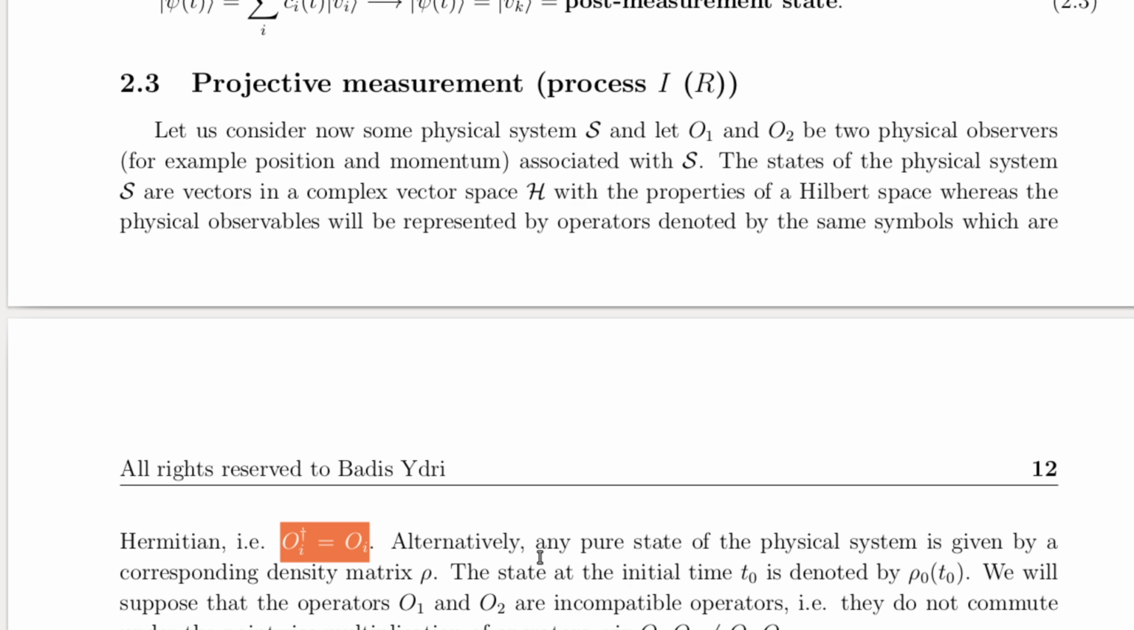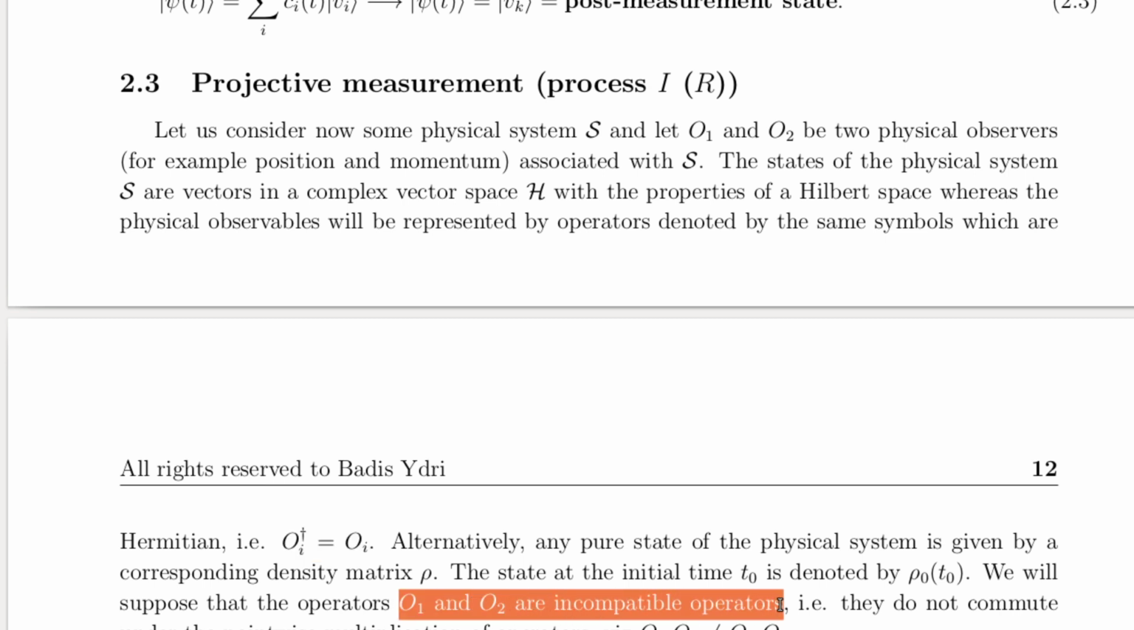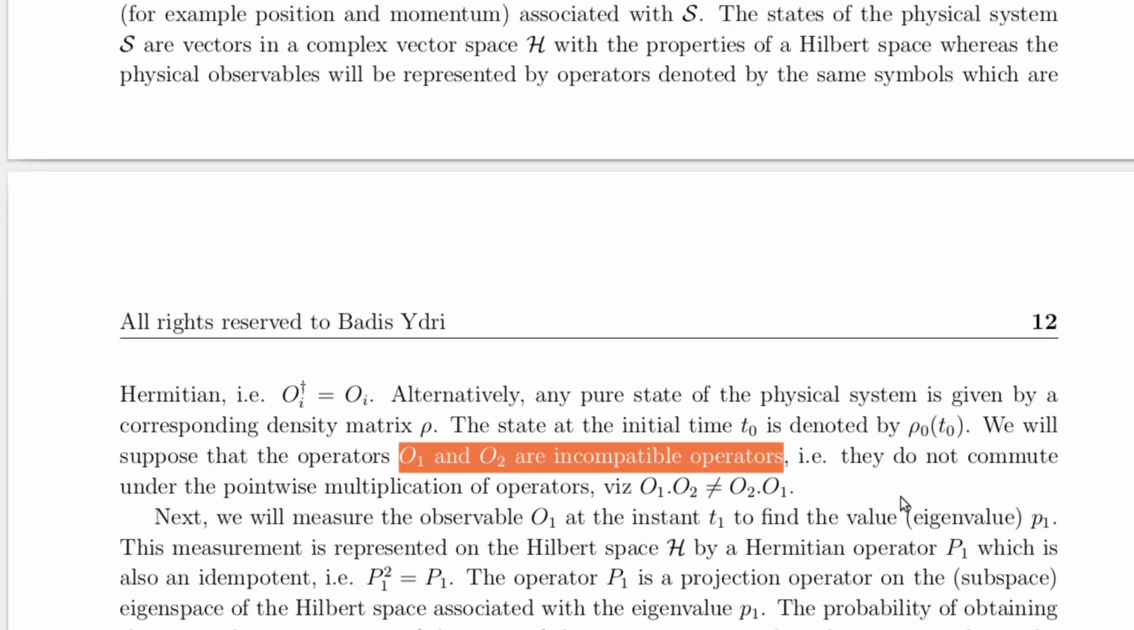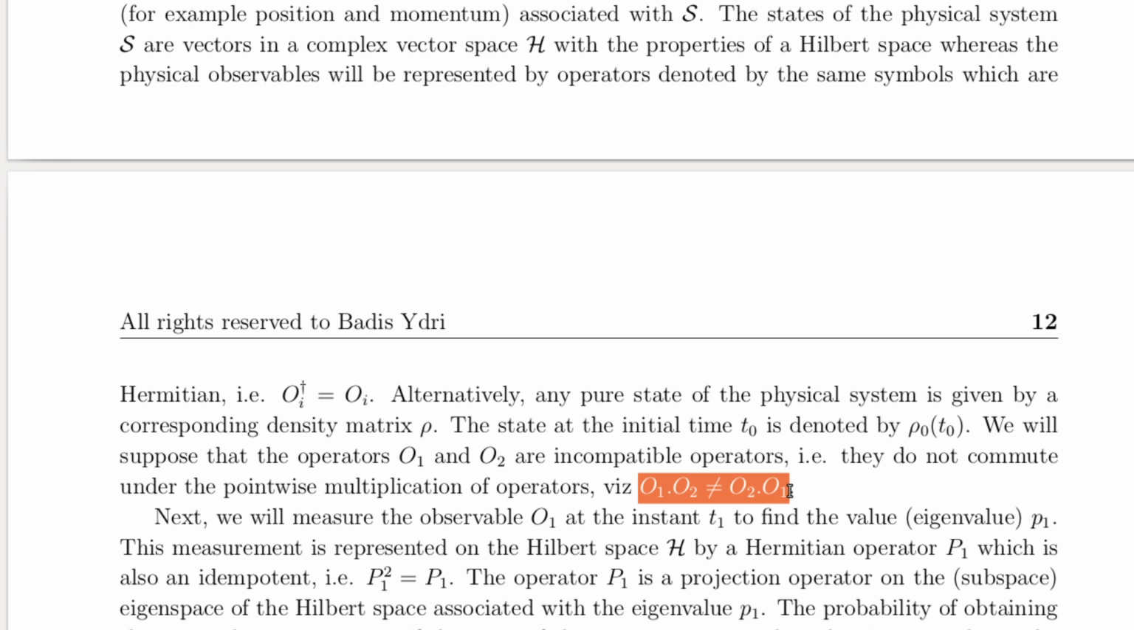Here's where it gets interesting. Not all observables can be measured simultaneously. For example, position and momentum are incompatible observables. This incompatibility arises because their corresponding operators don't commute. That is, the order in which you apply these operators matters. Mathematically, O1 times O2 is not equal to O2 times O1.